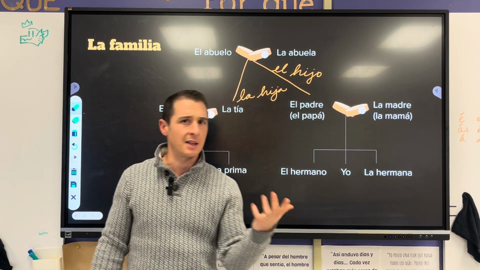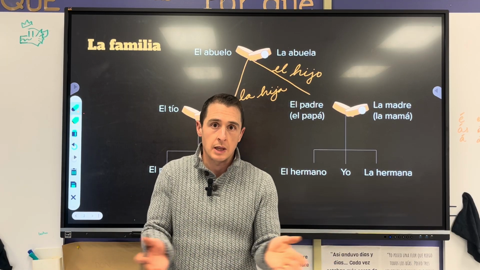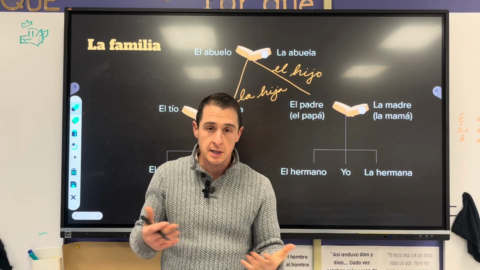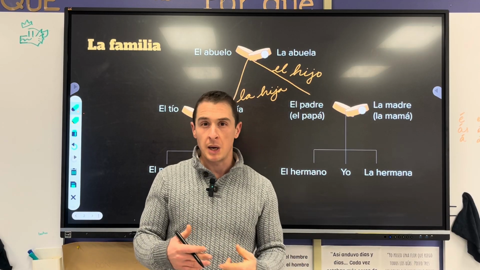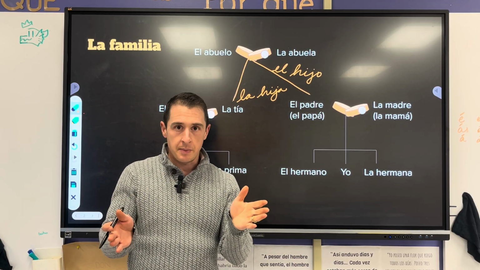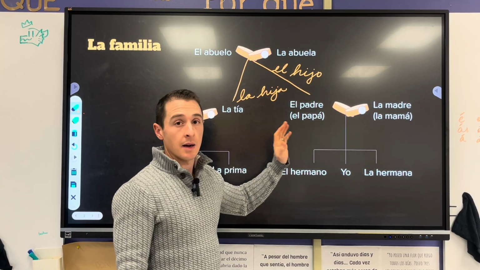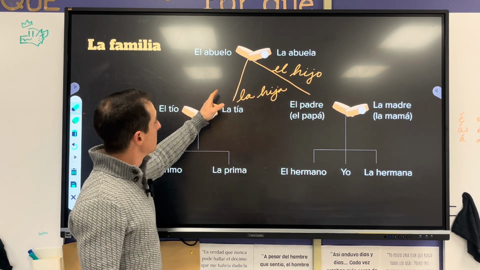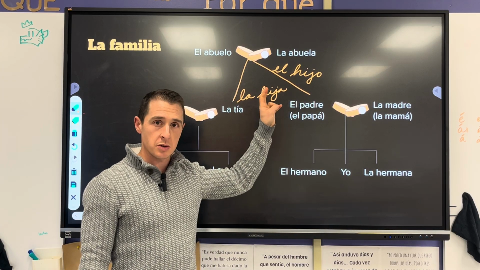So, when we're talking about people, this idea of masculine and feminine makes great sense because, hijo, son, hija, daughter. Those are gendered words, right? So in English, we only have a few gendered words and they tend to refer to people. There's some animal ones too, like buck and doe. But in Spanish, every noun has a gender. It's either masculine or feminine. But you're like, pen, how's that? I don't get it. With the people, very easy. Hijo, hija. So masculine word, feminine word. So those are together los hijos de mis abuelos.